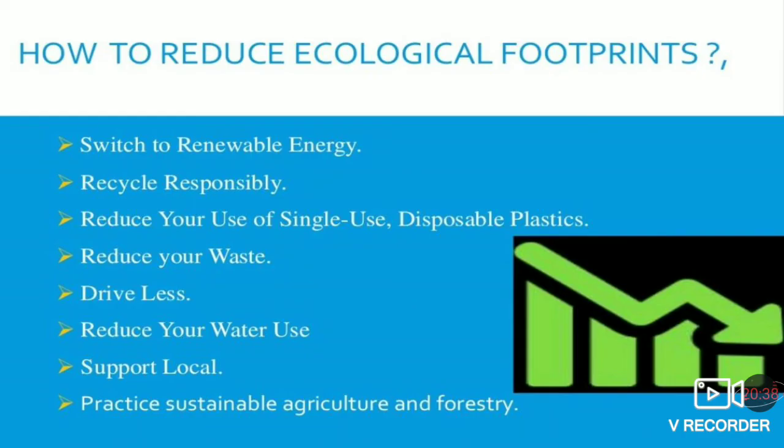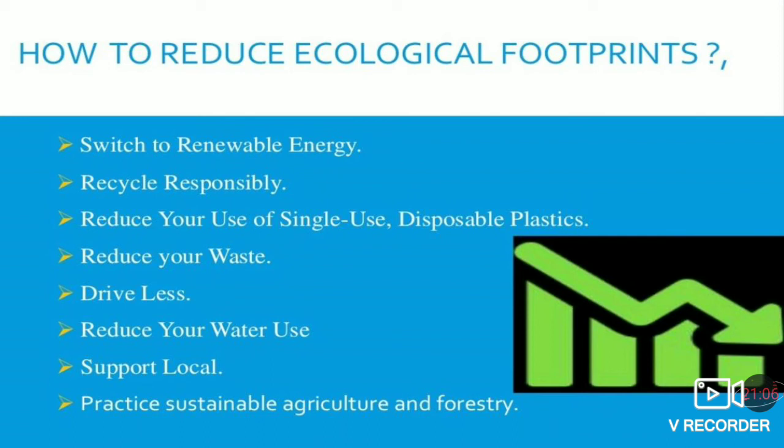How to reduce ecological footprints then? Switch to renewable energy. I have already explained what renewable energy is. Instead of using electricity, you can switch to solar or wind energy. Recycle responsibly. Instead of throwing away waste like plastics and others, you can recycle them and use the recycled products.